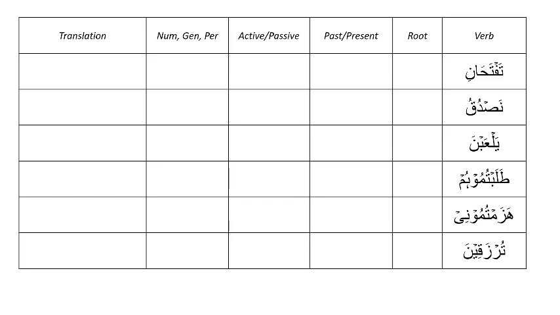Alright, now another exercise. You are given multiple verbs. For each of these verbs, you need to identify the root. You need to indicate whether this is past or present, whether it is active or passive. Then you need to indicate the number, so is it singular, plural or dual, the gender, male or female, and whether this is first person, second person or third person. This is by and large a revision of what we've done. I want you to pause here and do this before you look at the solution.